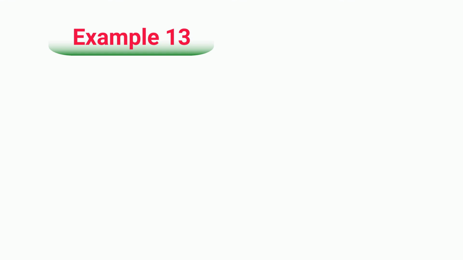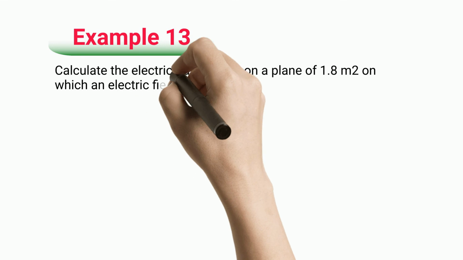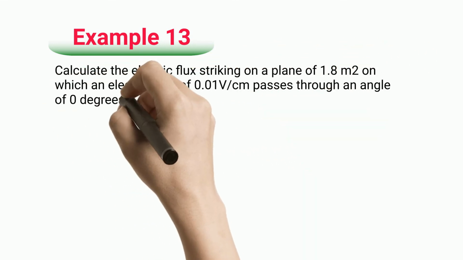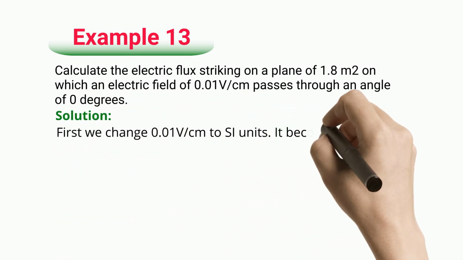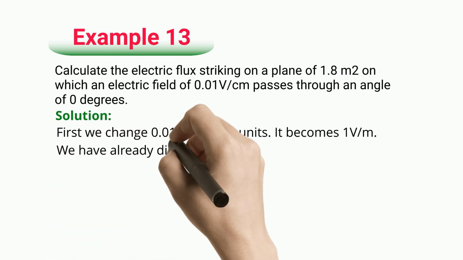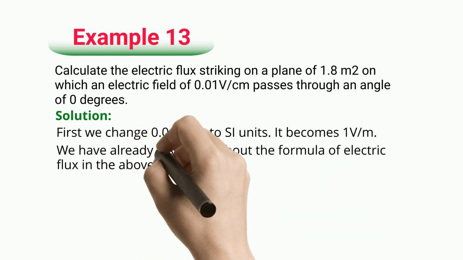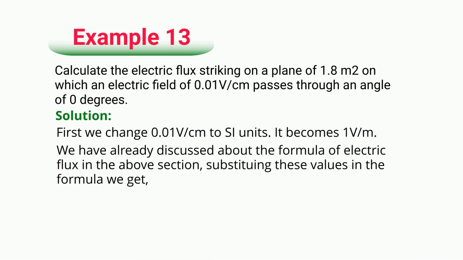Example 13. Calculate the electric flux striking on a plane of 1.8 square meters on which an electric field of 0.01 V/cm passes through an angle of 0 degrees. Solution. First we change 0.01 V/cm to SI units. It becomes 1 V/m. We have already discussed about the formula of electric flux in the above section. Substituting these values in the formula, we get electric flux equals 1.8 Vm.